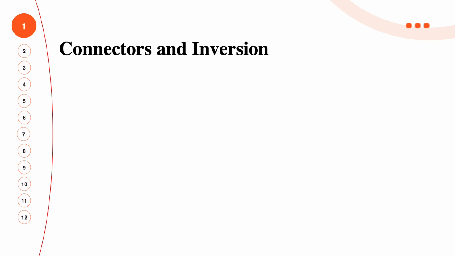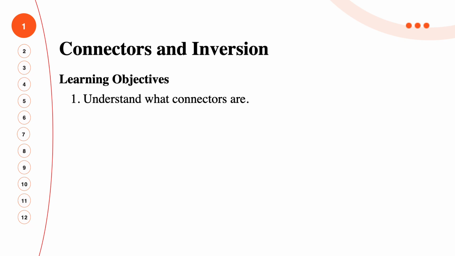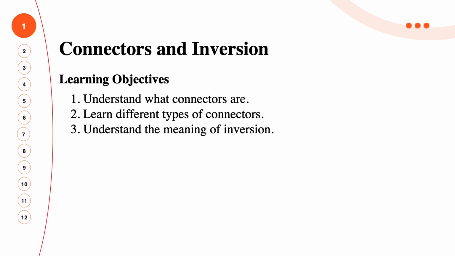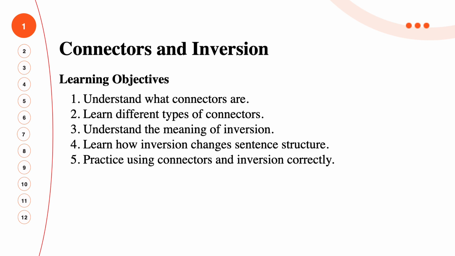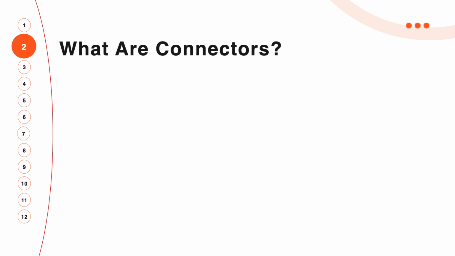So our first learning objectives are: understand what connectors are, learn different types of connectors, understand the meaning of inversion, learn how inversion changes sentence structure, practice using connectors and inversion correctly. So now let's move on. So first question is, what are connectors?